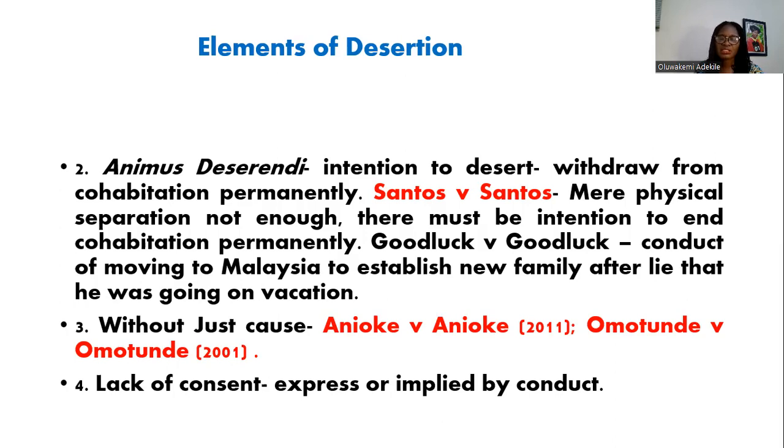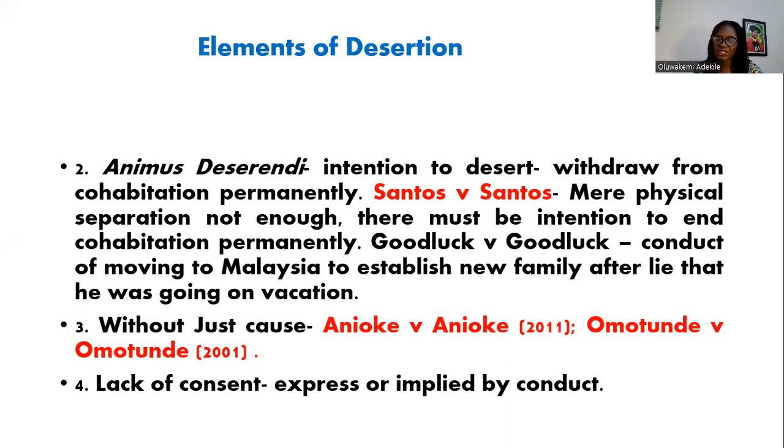There will be lack of consent. The law requires that the other spouse that you have left behind has not consented to the physical separation. Consent may be expressly given, it may be implied by conduct, but consent must be absent for there to be desertion. If consent is given, then of course that would also be an indication that there is no intention to permanently bring cohabitation to an end.